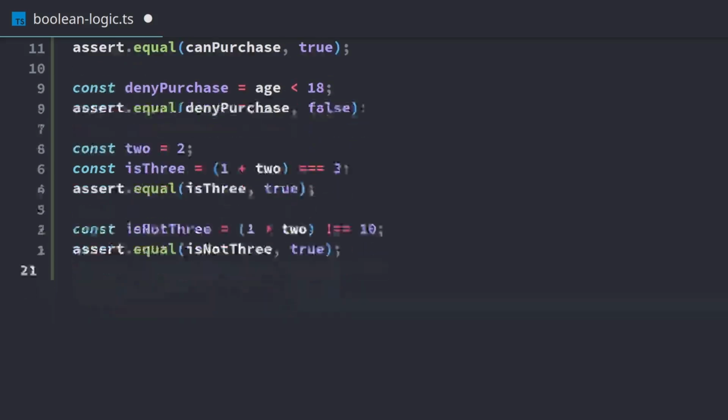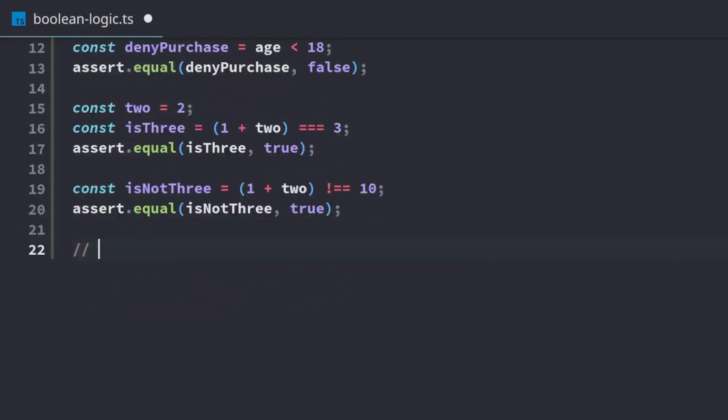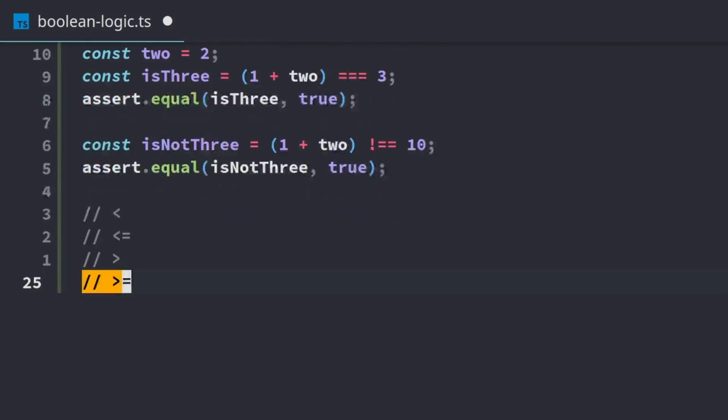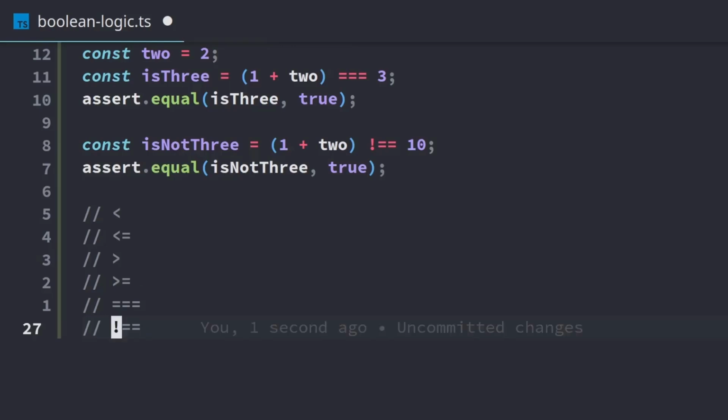And so now we'll finish up with just a table of all of our equality operators. We have less than or equal to, greater than or equal to, equal to with the 3 equals, and not equal to with the exclamation point. And so those are all of the equality operators that we can use.